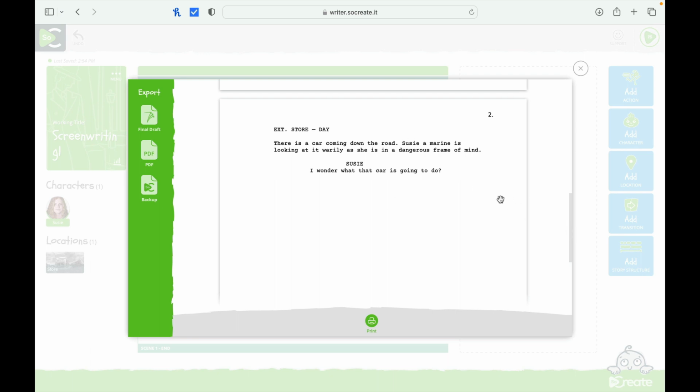I know it looks a little different than what's on the page, but it automatically took it and created the correct type of formatting. You'll notice here you can go back, you can back it up, you can send it as a PDF, or you can do Final Draft.